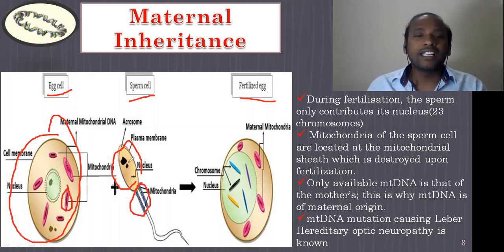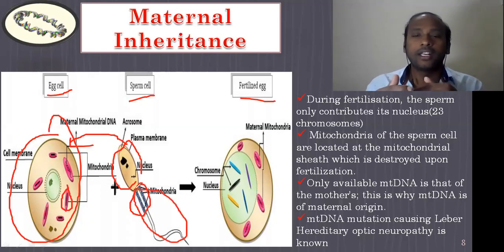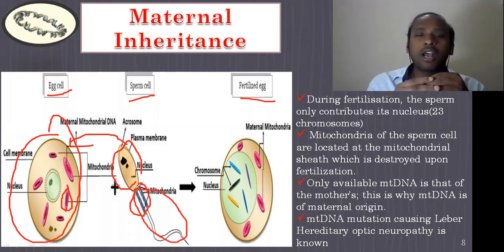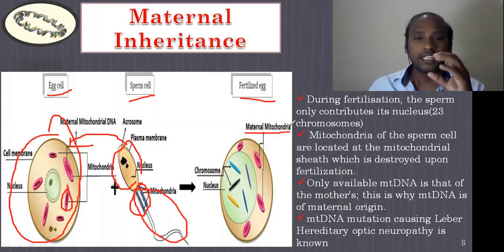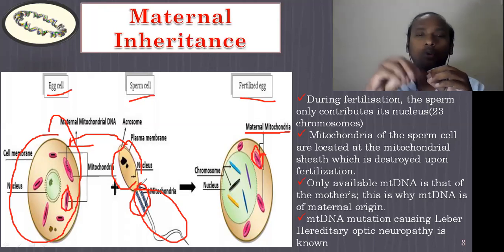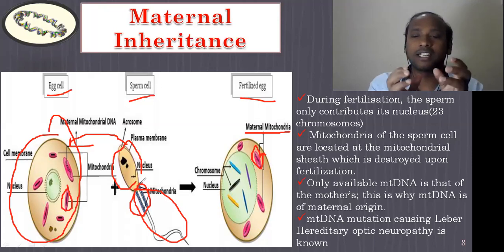When fertilization happens, only the nucleus part will enter the egg, and the rest of the part will be shed off, right? So whatever mitochondria are present in the fertilized egg are always maternal, not paternal, because the paternal mitochondria will not enter the egg cell. Definitely whatever mitochondria are present in the egg cell must be from the mother's origin. That we should understand.